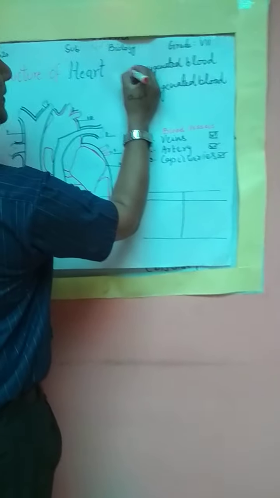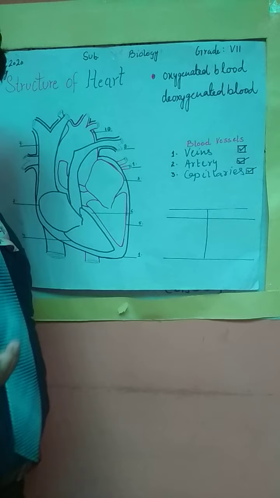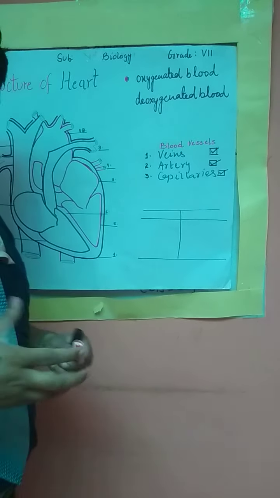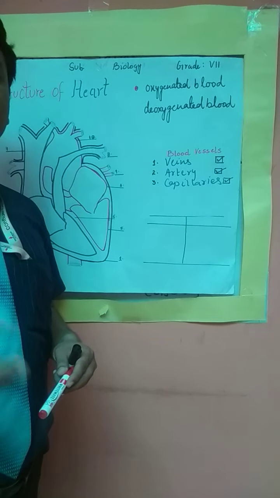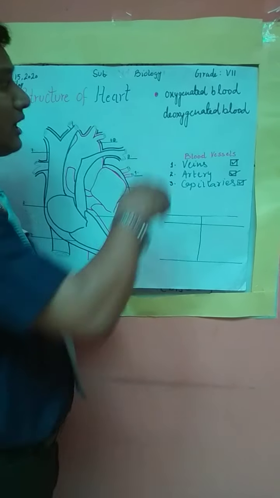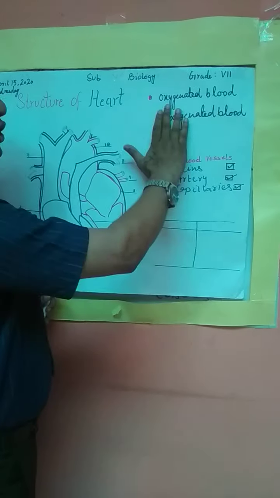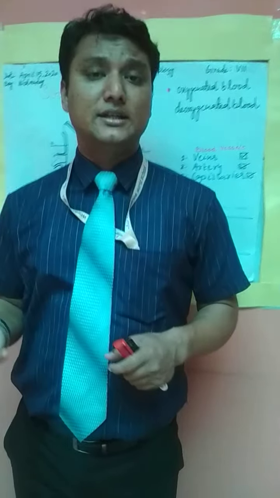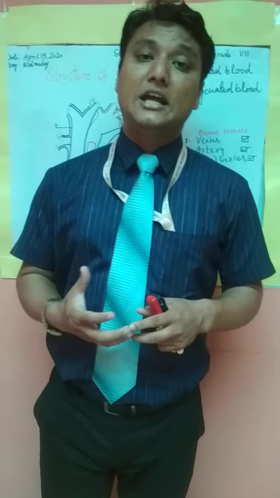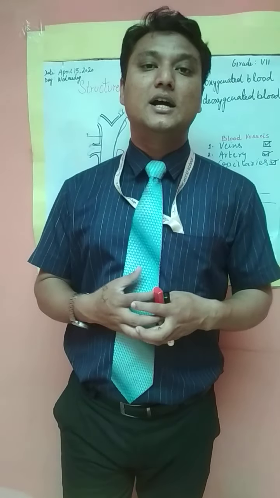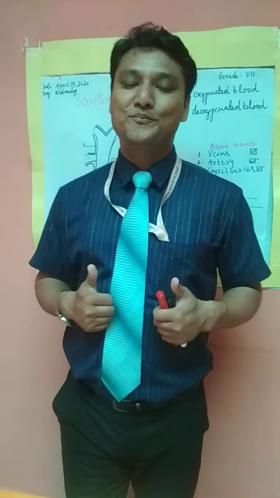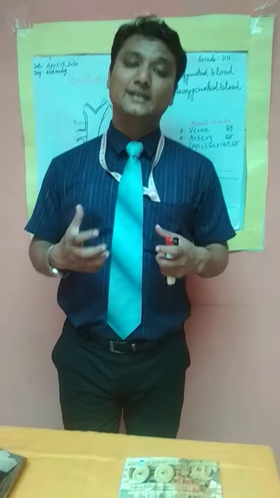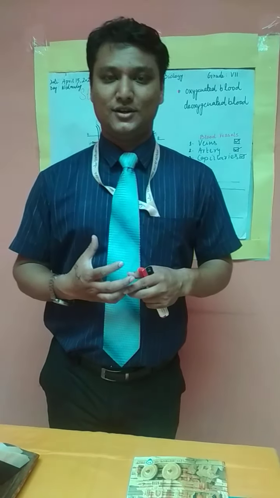And there is deoxygenated blood, which has more carbon dioxide and very little oxygen. So there are two kinds of blood: oxygenated blood and deoxygenated blood. Have you ever wondered whether these two kinds of blood might mix inside the heart? But no, the heart works efficiently and smoothly because there is a well-defined structure of the heart.